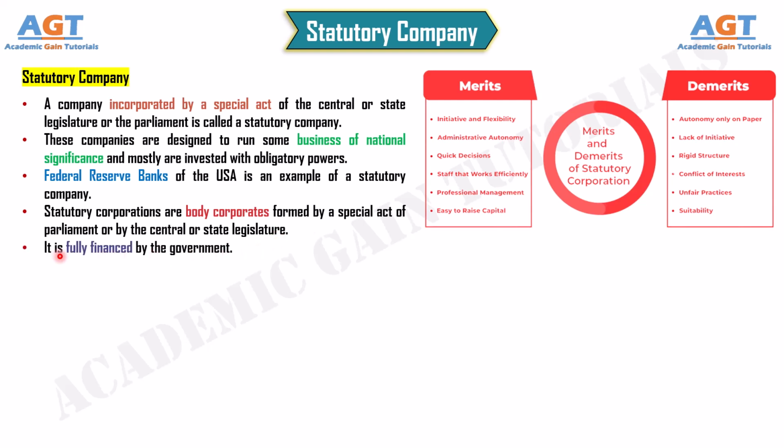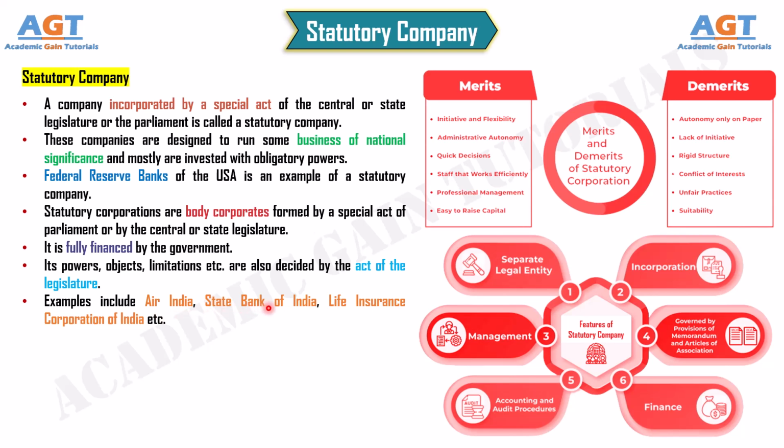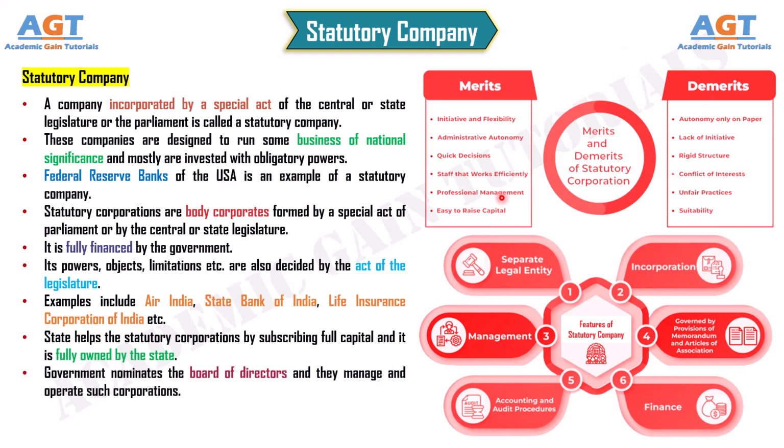Its powers, objects, limitations, etc. are also decided by the act of the legislature. Examples include Air India, State Bank of India, Life Insurance Corporation of India, etc. State helps the statutory corporations by subscribing full capital, and it is fully owned by the state. Government nominates the board of directors and they manage and operate such corporations. It enjoys the financial autonomy and is answerable to legislature only which creates it.